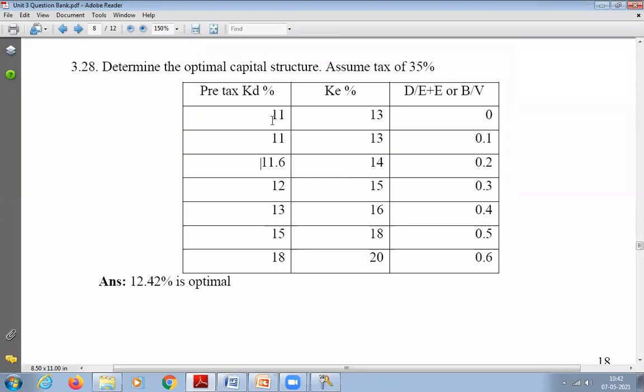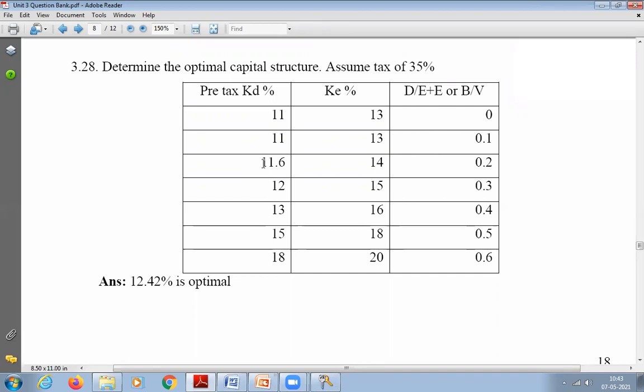How many capital structures has he given? Actually count it. Seven, sir. So out of the seven, we have to see which is the optimal. How do you decide which is the optimum? Low minimum cost and maximum profit. Anyway, profit we cannot find in this particular way of calculation. Profit is a different story. But as a company, they have to ensure that the company gets the maximum profit.